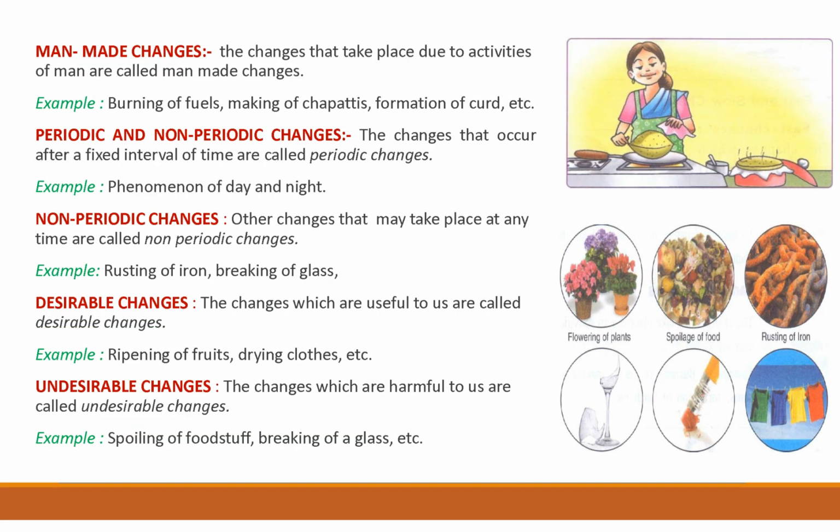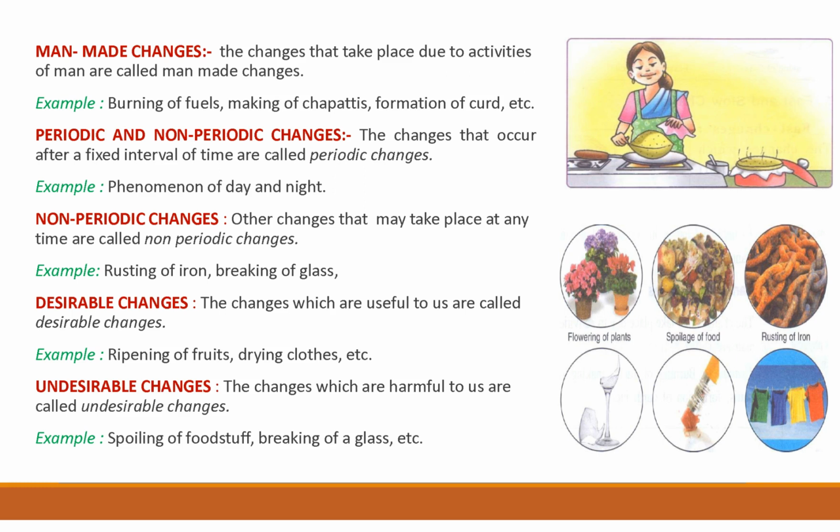Then the next type of change is man-made changes. As the name shows, the changes that take place due to the activities of man are called man-made changes, like burning of fuels, making of chapatis and formation of curd. These are all changes by the activities of man, like making of chapatis at your home. You see many times the making of chapati going on. So this is a man-made activity because the changes are taking place by the activities of man.